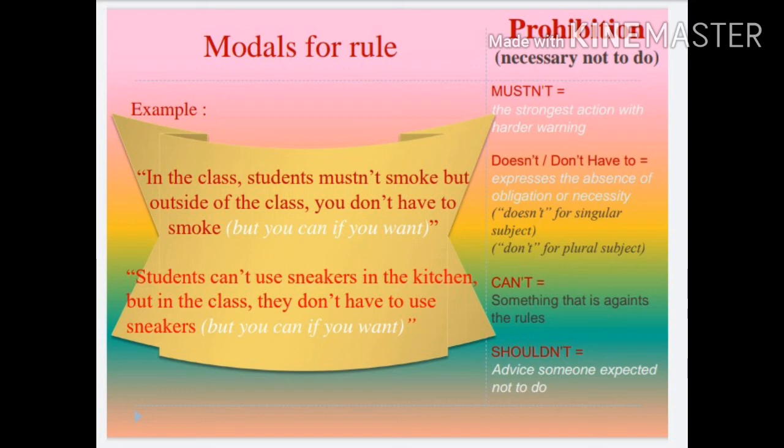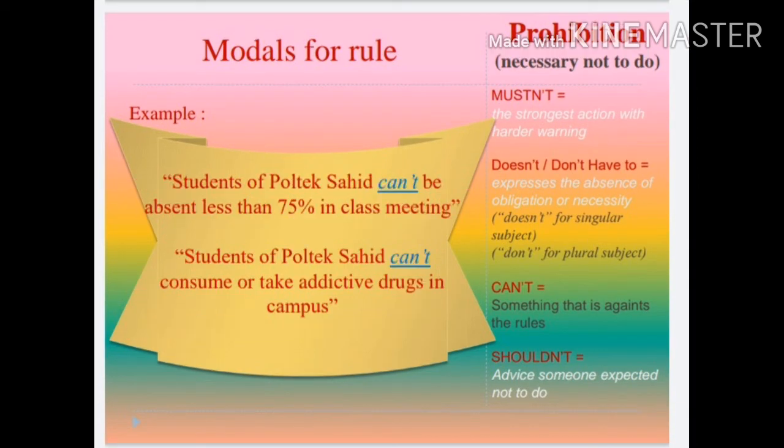The second, students can't use sneakers in the kitchen, but in the class, they don't have to use sneakers. The first sentence stated that students can't use sneakers in the kitchen. It is against the rules, so you have to follow and obey it. The next sentence, they don't have to use sneakers. Don't have to means you still have a choice to follow or not to follow.